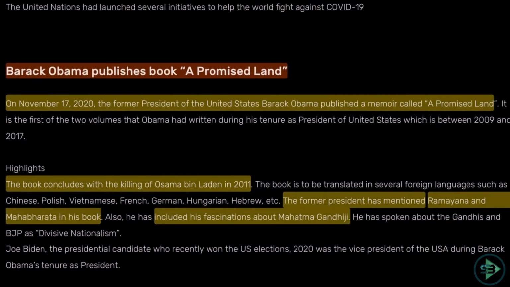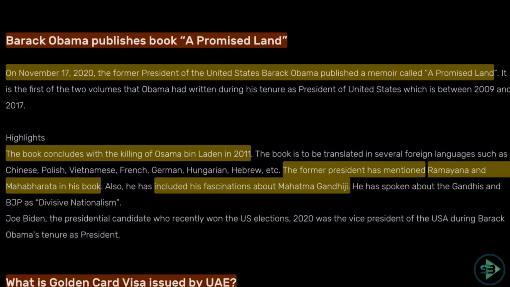Okay, let's take the next GK. Next is about Barack Obama publishing the book A Promised Land. So on November 17, 2020, the former president of the United States, Barack Obama, published a book called A Promised Land. What is this book about? The book concludes with the killing of Osama bin Laden in 2011. The former president has mentioned Ramayana and Mahabharata in this book.